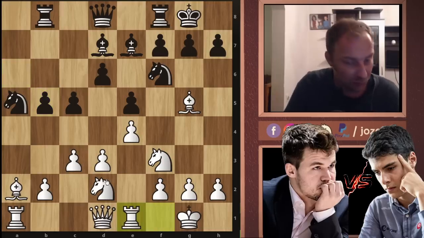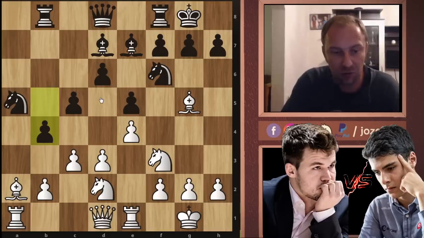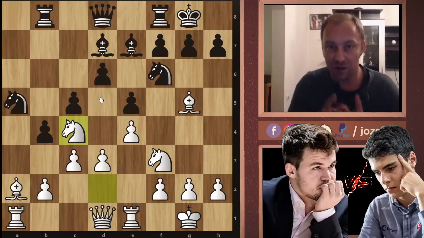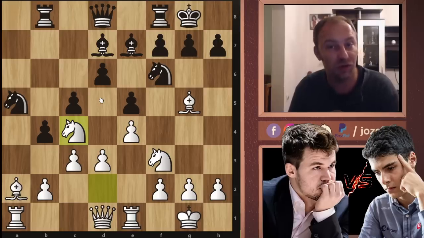This is now our normal idea. As I said, knight to f1, knight to e3, knight to d5. Here b4, Aryan Tari makes good progress here on the queen side, and now knight to c4. As I said, our main goal in the beginning, simply trading off more pieces and forcing black to continue the game with a bad bishop.